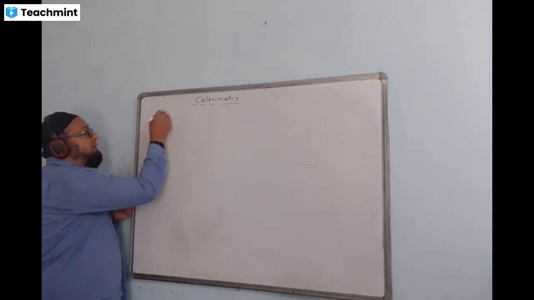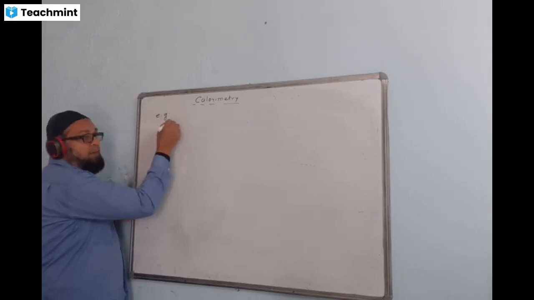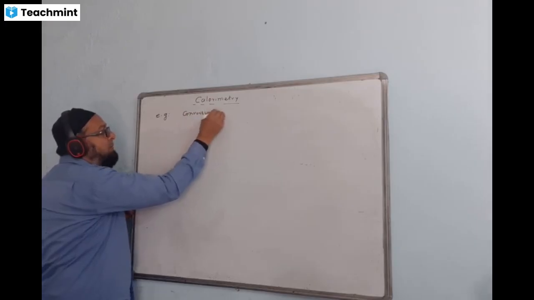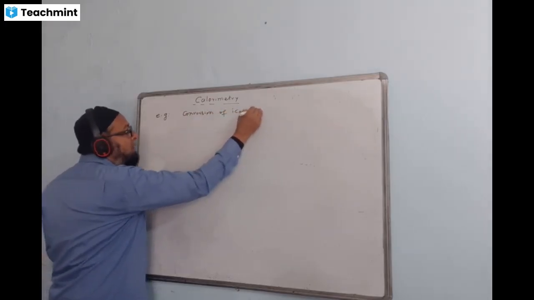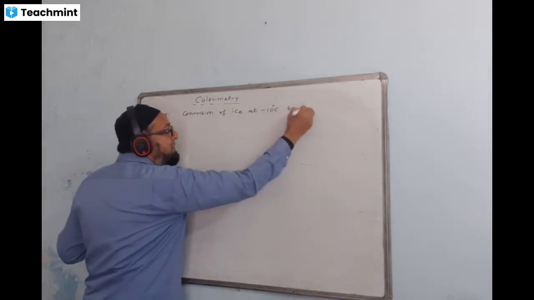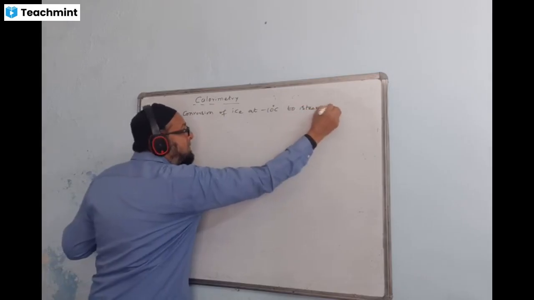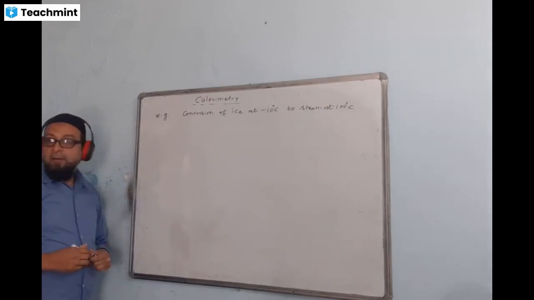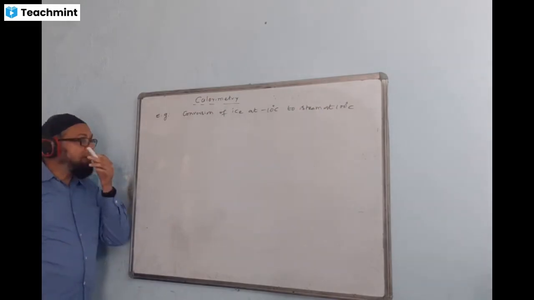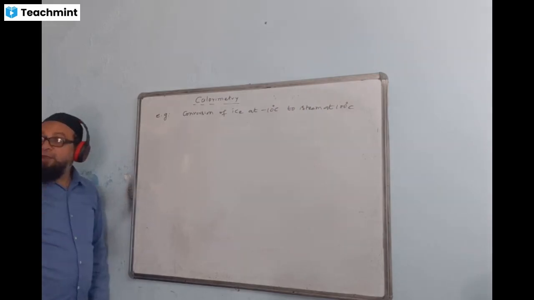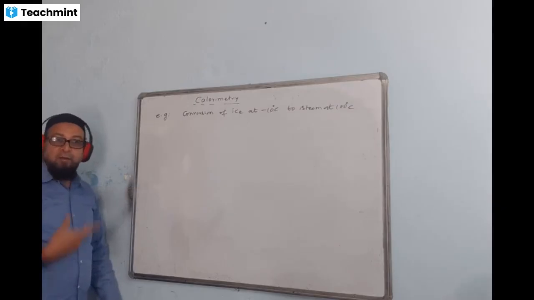You can write here, for example, conversion of ice at minus 10 degrees Celsius to steam at 100 degrees Celsius. Your question may even come like this: a certain amount of ice is heated continuously till it changes into steam at 100 degrees Celsius. Draw a heating curve to show this.